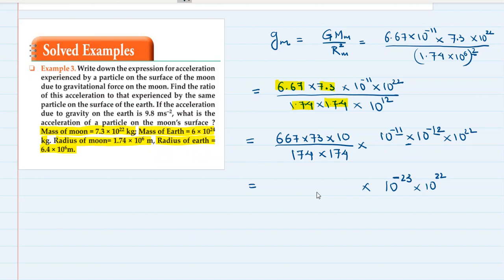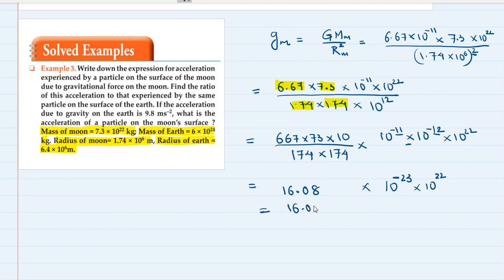Okay, I hope you are ready with the answer. Let's see. So the answer here of this whole thing is approximately 16.08. And here we have got 10 raised to minus 1.